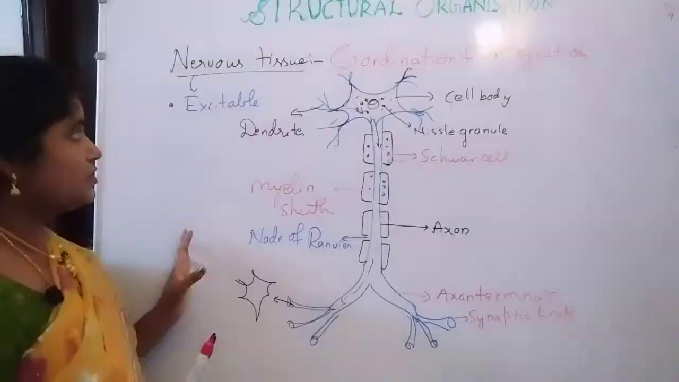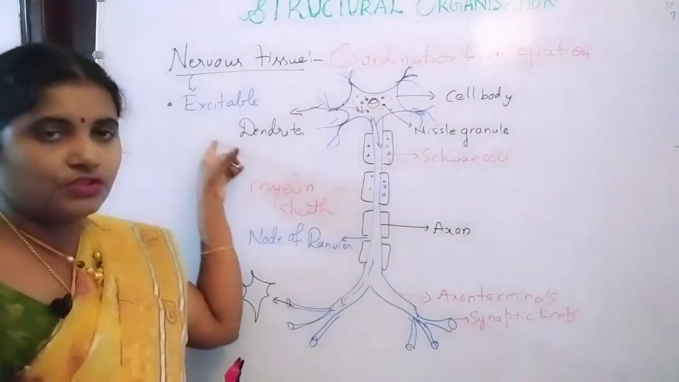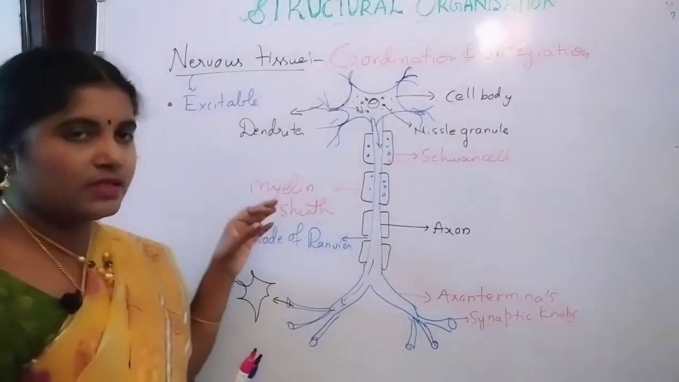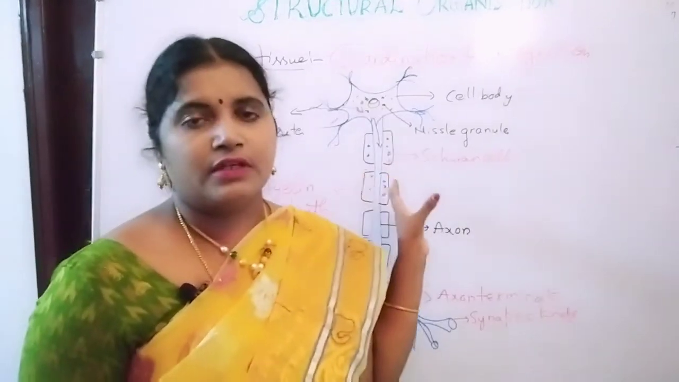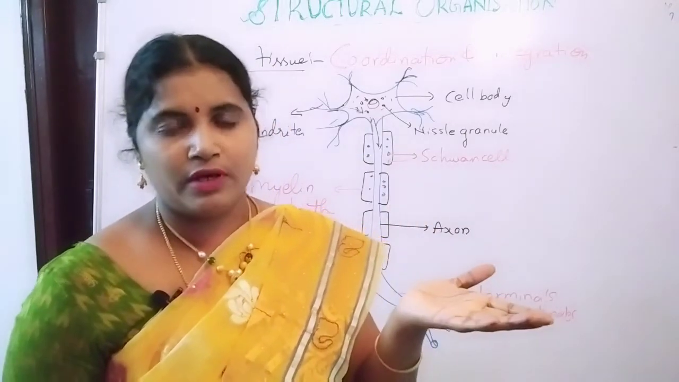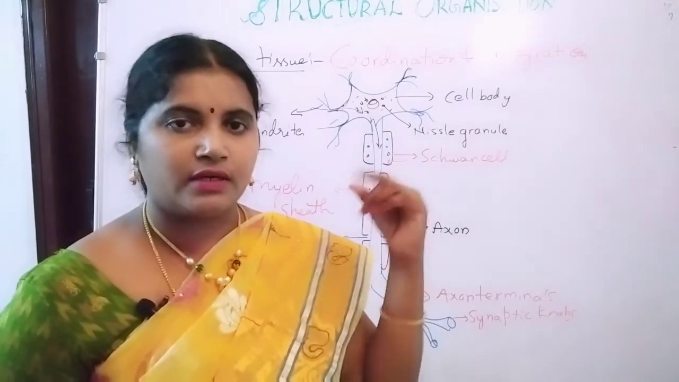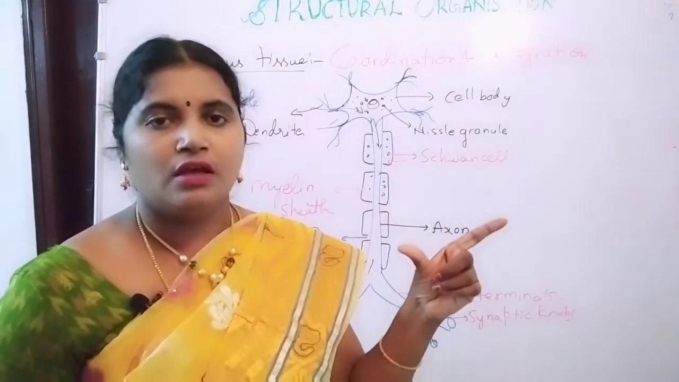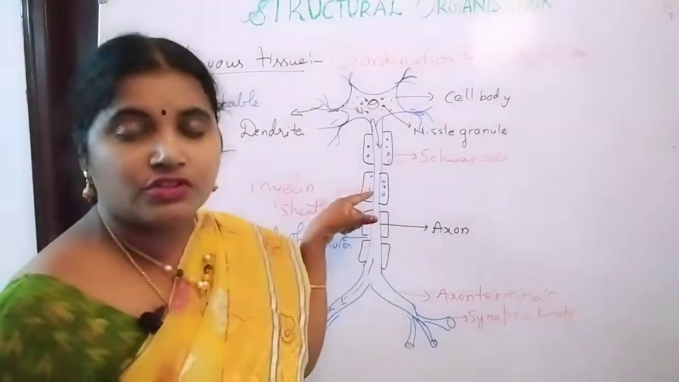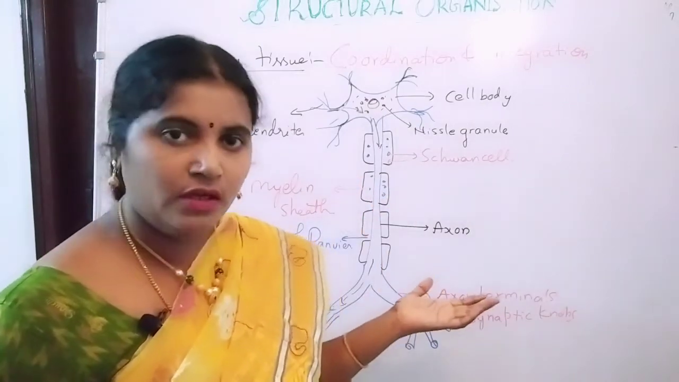So this is about the nervous tissue. Nervous tissue is responsible for coordination and integration. Nervous tissue is made up of excitable cells known as neurons, and these neurons, if they contain only one pole, are known as unipolar neurons, and if they contain two poles, the cell body contains two divisions, they are known as bipolar neurons. If it contains many branches of the cell body, it is known as multipolar neurons.